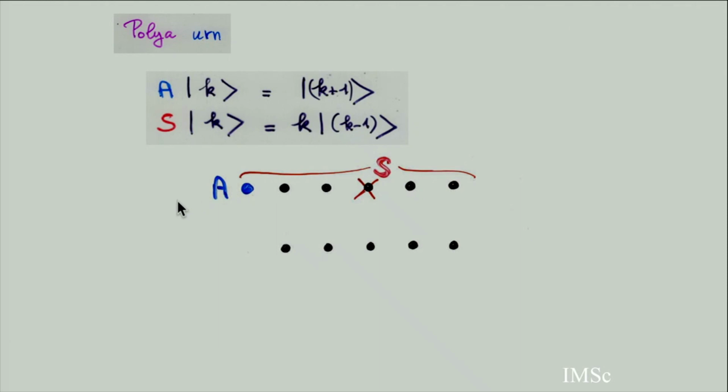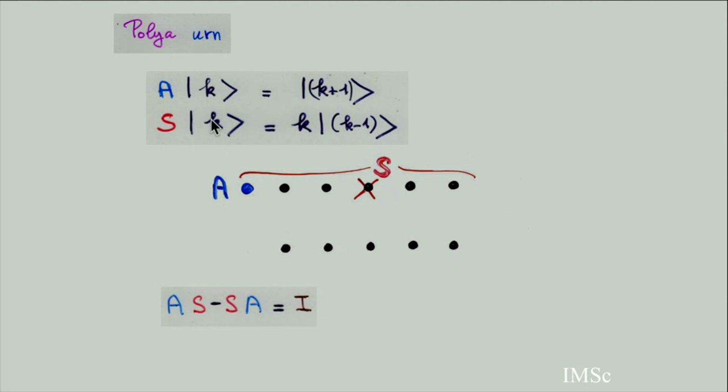So the idea: we go back to the proof of the RSK, where we were working with the Weyl-Heisenberg algebra. There were two operators, which I represent as A and S, and this was not the representation with a Young tableau, with adding a cell or deleting a cell in a Ferrers diagram. It was a simpler representation. There was another representation with a Pólya urn. So you have a bag with a lot of balls inside, and sometimes there are many colors in the balls. So you take a ball at random from the bag. Here all the balls are black. Taking a ball at random, then the number of balls.